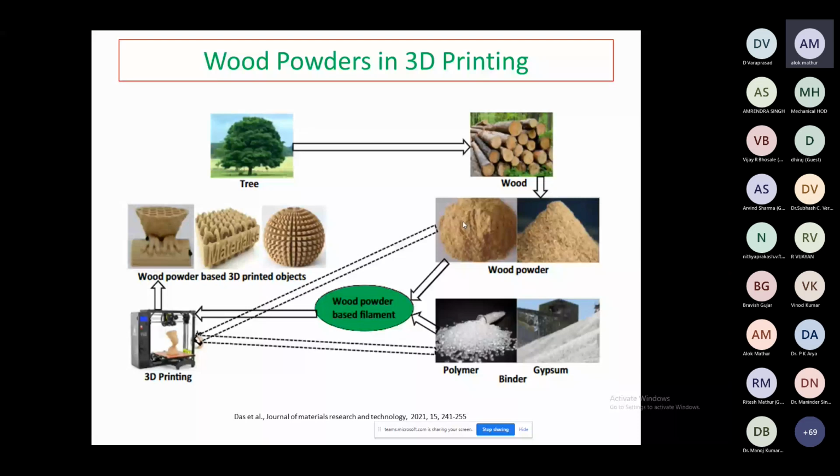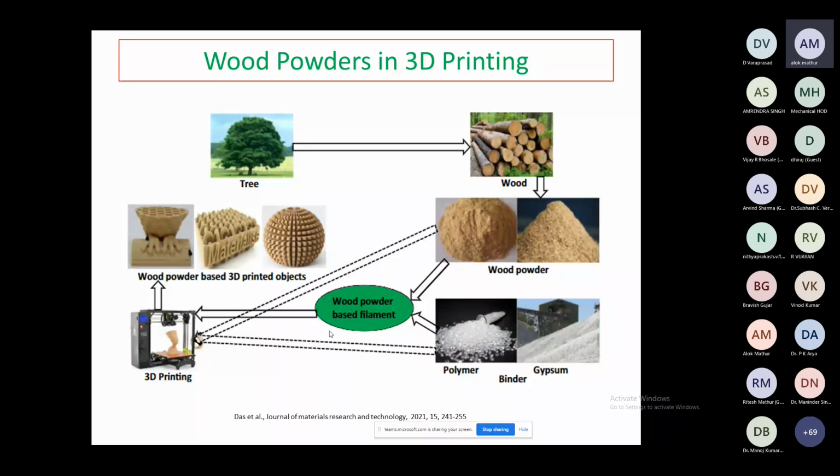So we have to increase the nozzle size. Then we have to use PLA or liquid polymer or binder or some gypsum for binding purposes. This type of powder and polymer is used in the FDM process, and with this we can develop wood powder based 3D printed objects. This is one of the composites. Same thing we can also use for composite development. We can mix this polymer in liquid epoxy resin, and we are trying to study the effect of the wood powder filament on mechanical properties.